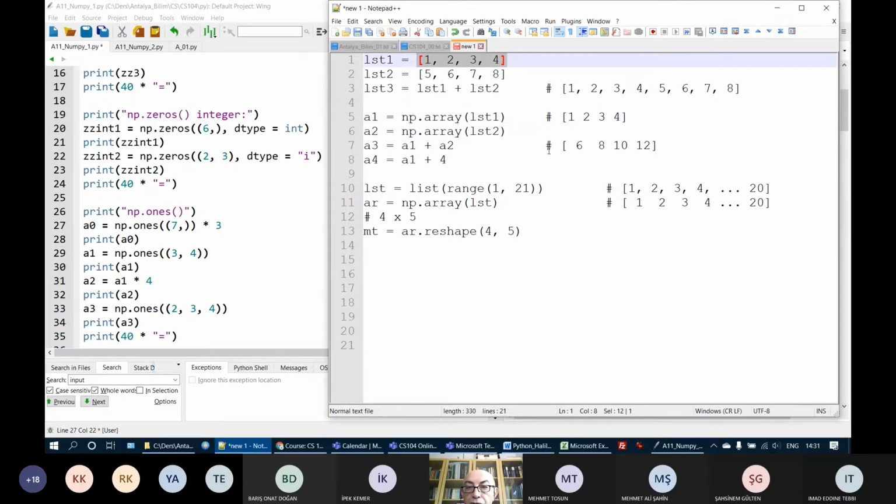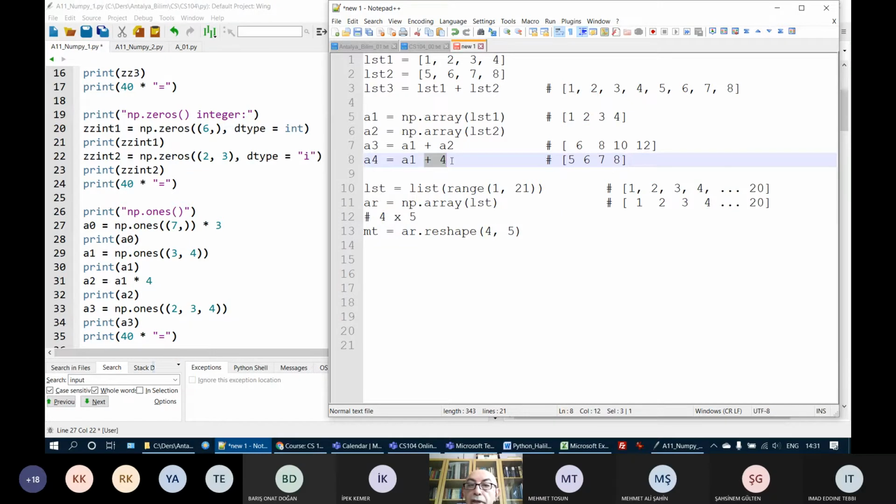If I add 4, what will happen? It will create an array in which 4 is added to every element of A1. So 1 plus 4 is 5, 2 plus 4 is 6, 3 plus 4 is 7, 4 plus 4 is 8.